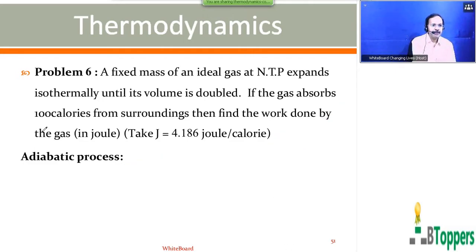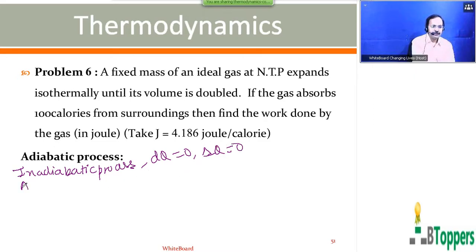So in the adiabatic process, dq is 0 and delta q is 0.